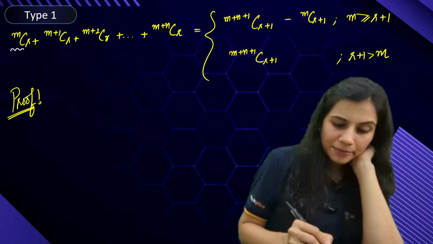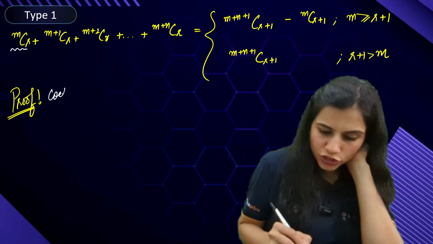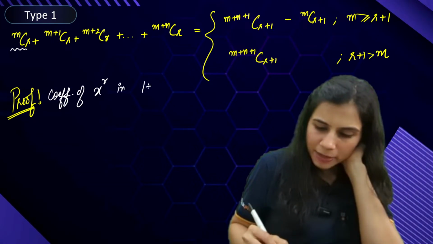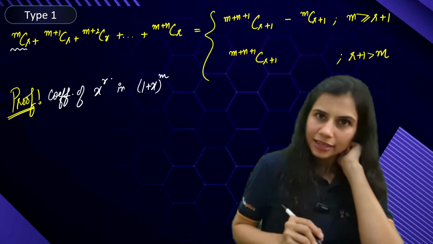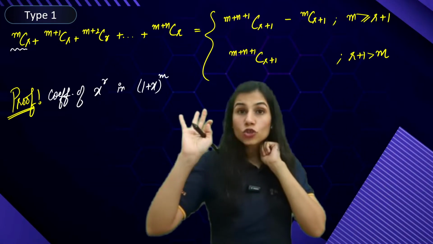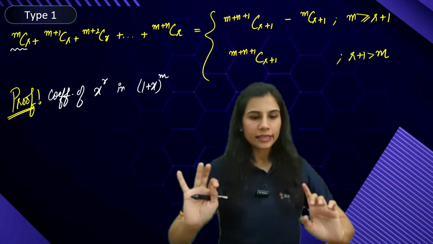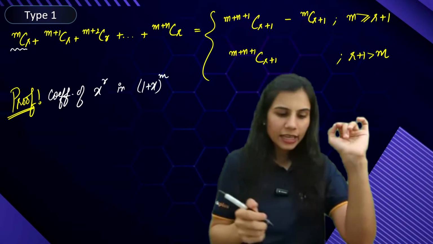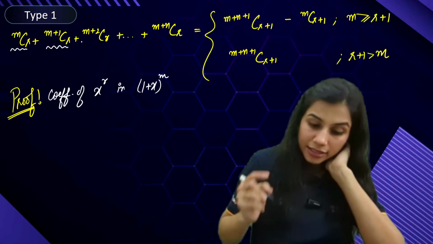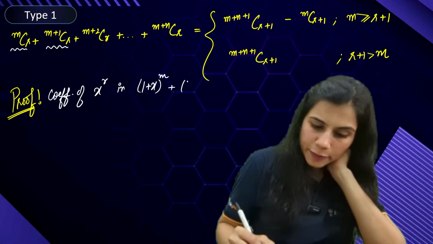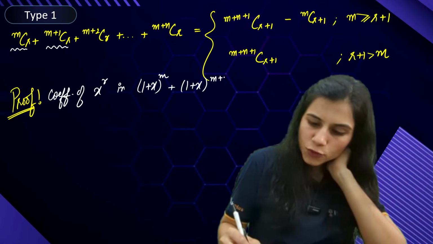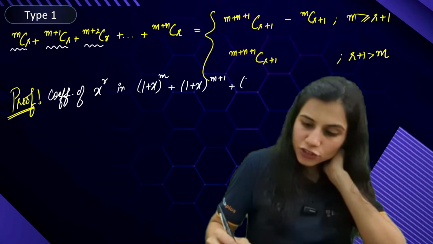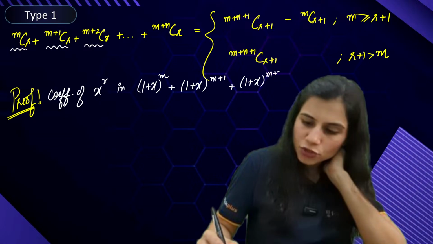When I talk about mCr, guys, be very careful. What is this? This is the coefficient of x to the power r in (1 plus x) to the power m. Very simple. Stop me whenever you feel that you are not understanding. mCr is the coefficient of x to the power r in (1 plus x) to the power m. What about (m plus 1)Cr? This is again the coefficient of x to the power r, but in the expansion of (1 plus x) to the power m plus 1. What is (m plus 2)Cr? It is again the coefficient of x to the power r in the expansion of (1 plus x) to the power m plus 2, and so on.